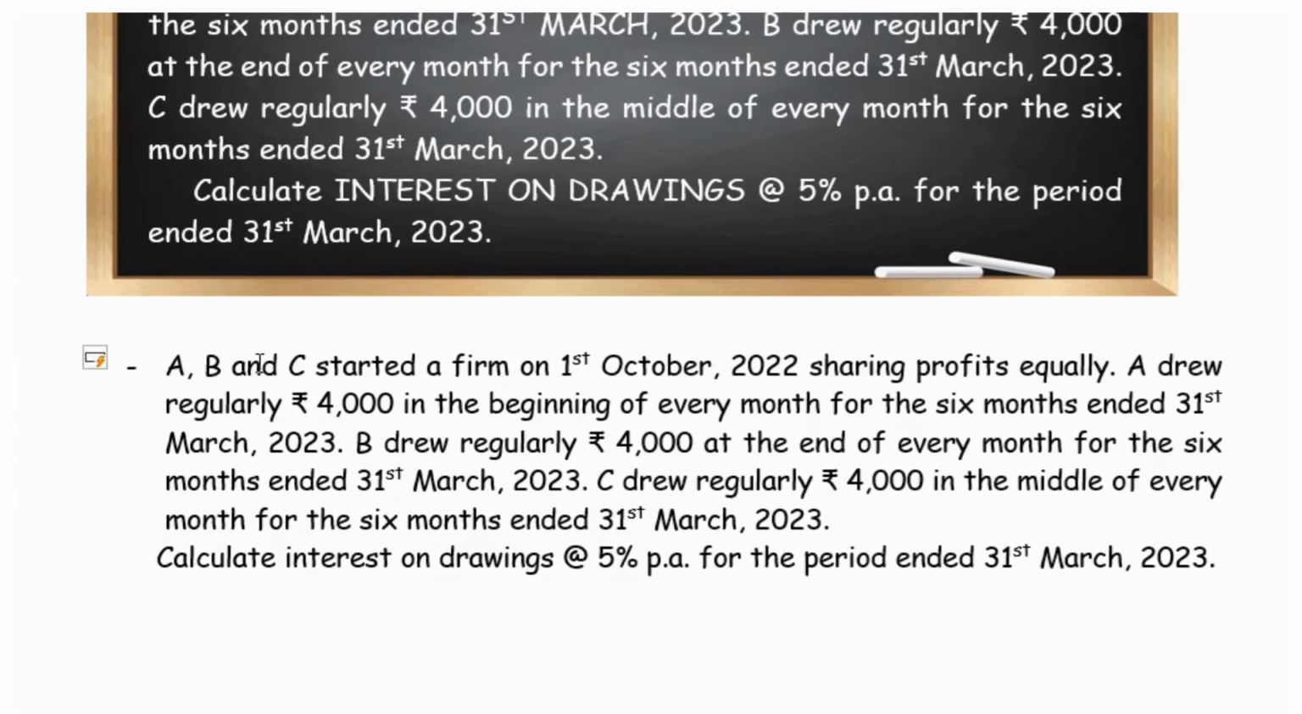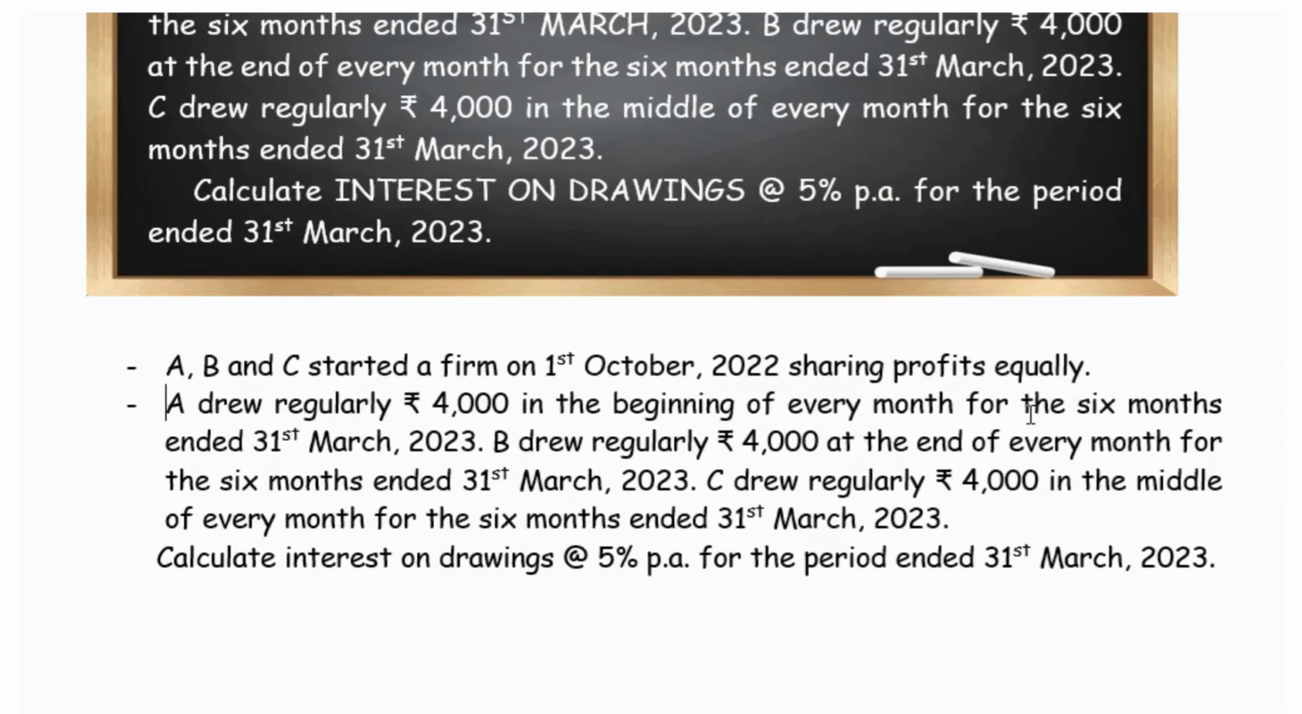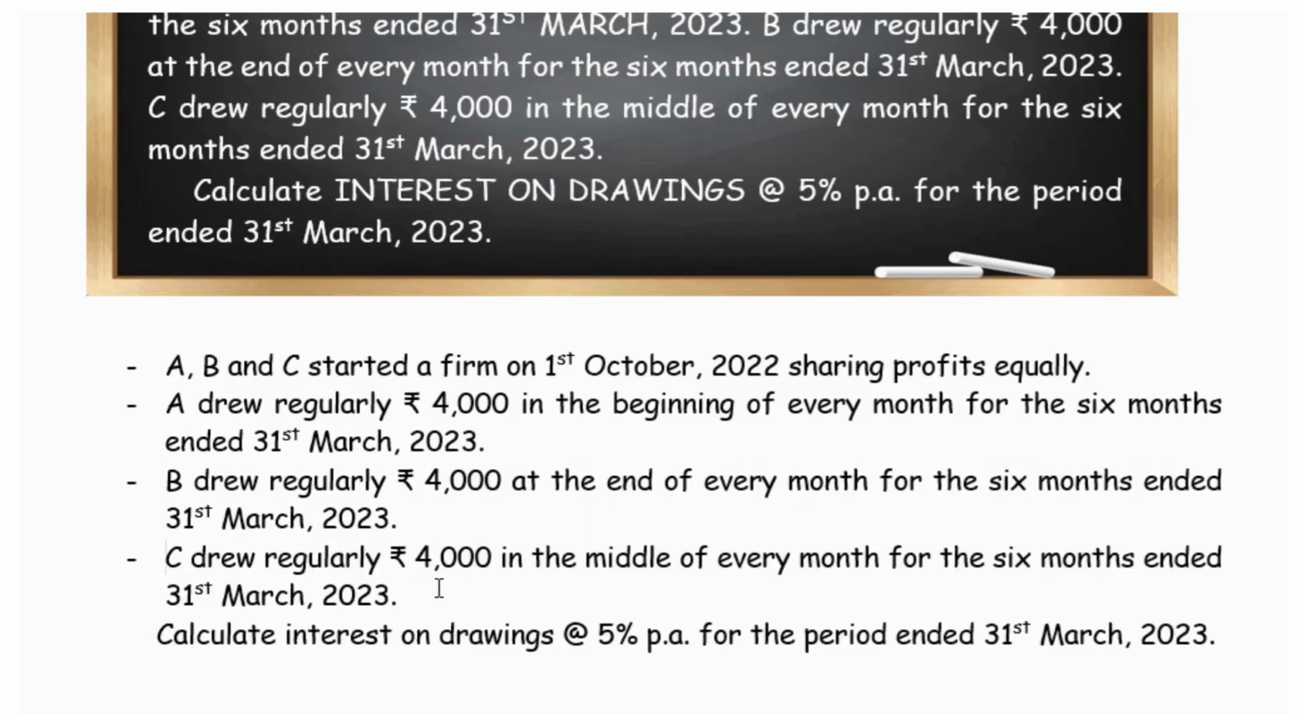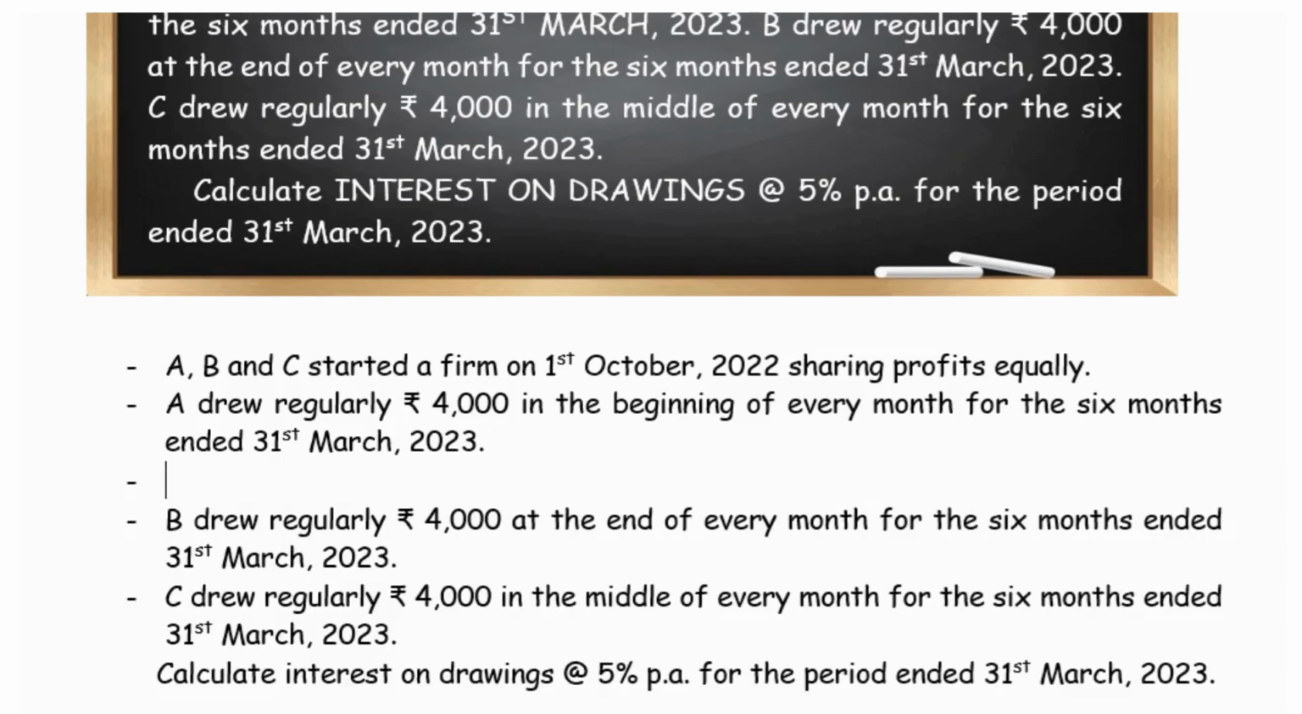A, B, C are partners. They started withdrawing from 1st October, and A withdraws in the beginning of the month, B withdraws in the end of the month, C withdraws in the middle of the month. The point to be noted is they have withdrawn the money for 6 months, and it is in the second half of the financial year, that is from October to 31st March. Now we will calculate the interest on drawings.